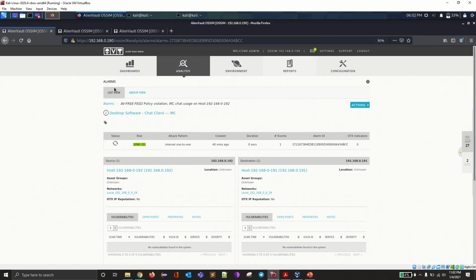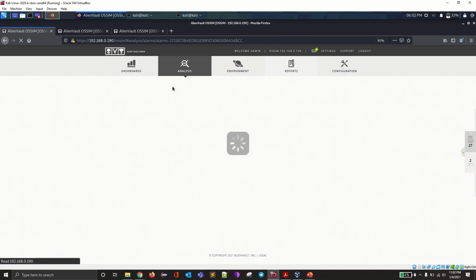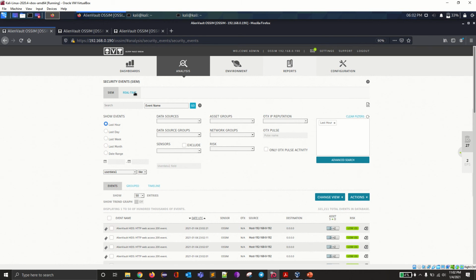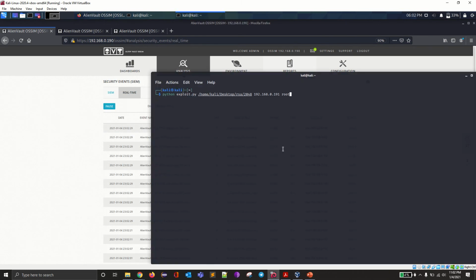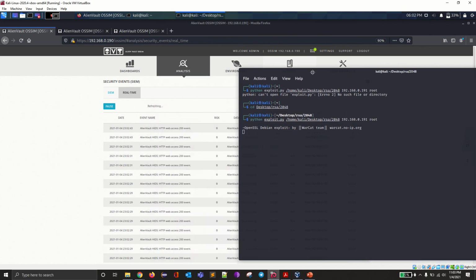So we can perform the attack by clicking on this one. Before doing that, let me go to the SIEM and real-time events. So we'll go and validate it. Okay, I think I'm not in the path of the desktop, cd desktop. Let me go to the path. Then we'll try to run the attack. So we can see the brute force attack is going on.